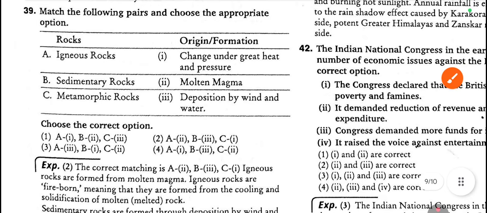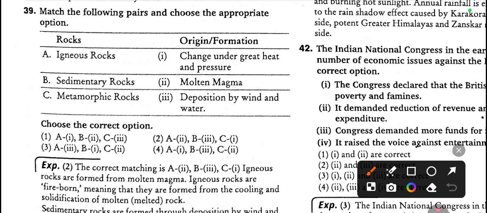There is one more match: igneous rock, sedimentary rock, metamorphic rock, and an explanation about it. Look at option 2. Igneous rock means rock created by molten magma. Sedimentary means deposition, deposition by wind and water. Metamorphic rock means change under great heat and pressure. Metamorphic means change.